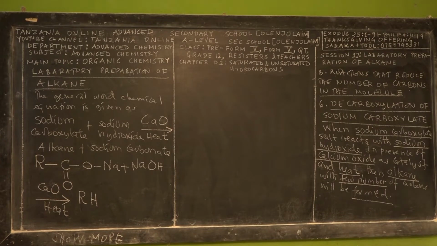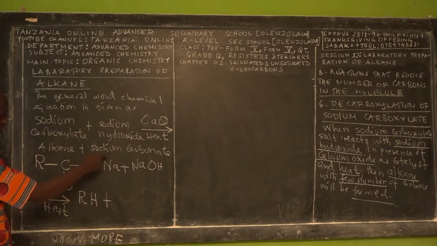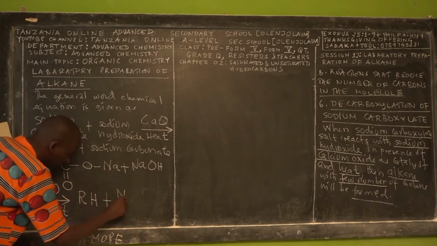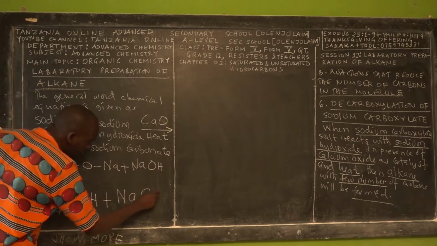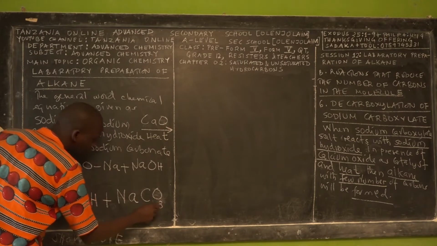So this is the alkane, and the other end product is sodium carbonate. Do you remember the formula for sodium carbonate? Sodium ionizes by losing how many electrons? One electron. While carbonate gains how many electrons? Two electrons.